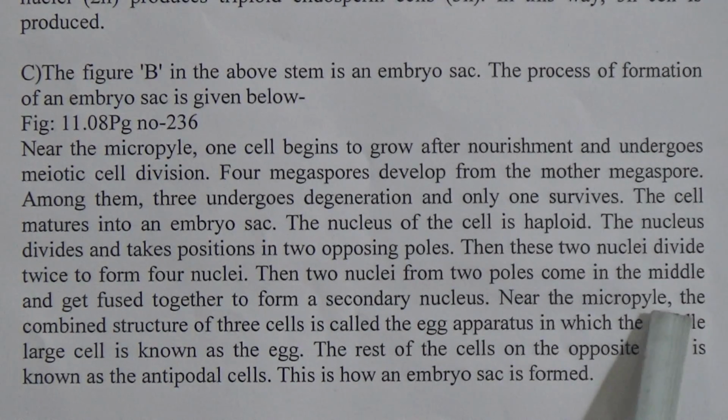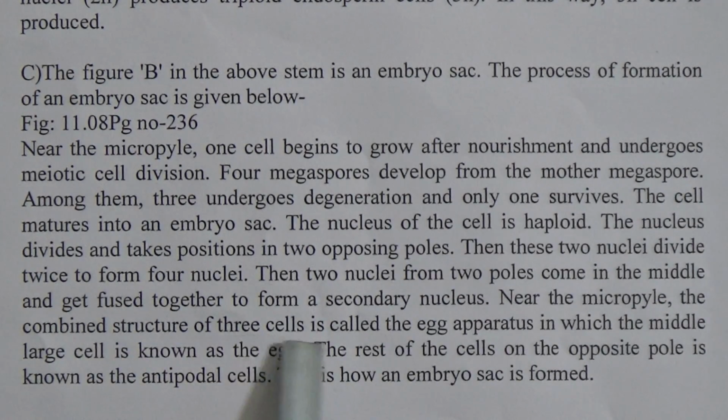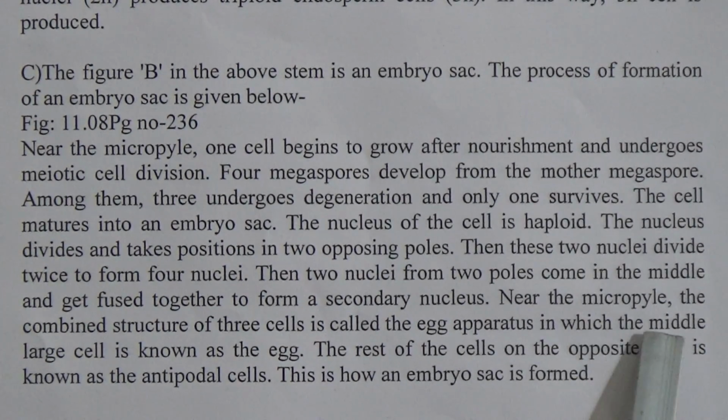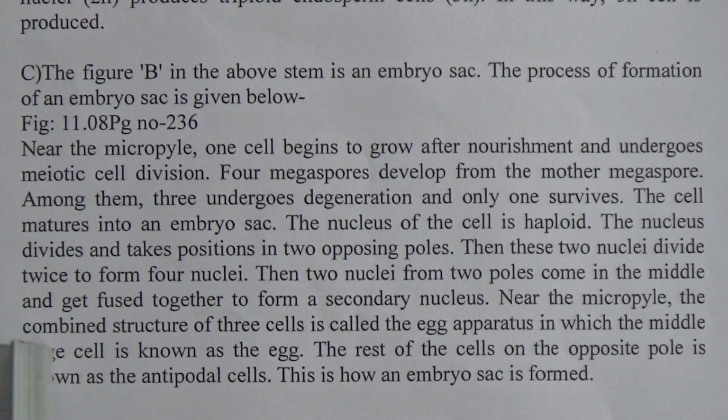Near the micropyle, the combined structure of 3 cells is called the egg apparatus, in which the middle large cell is known as the egg. The rest of the cells on the opposite pole are known as the antipodal cells. This is how an embryo sac is formed. Students, you can write this C number answer from your book also.